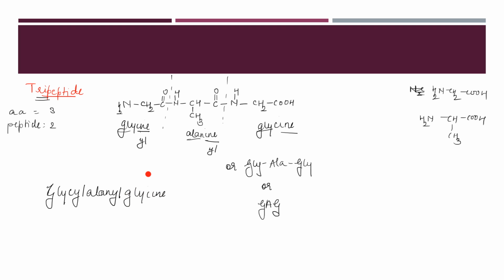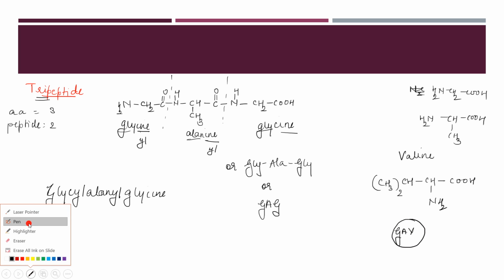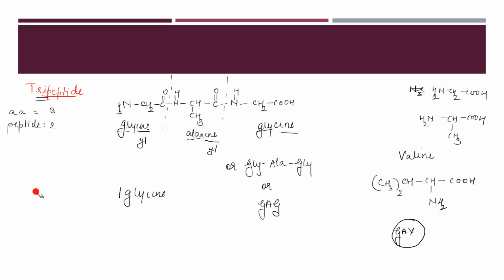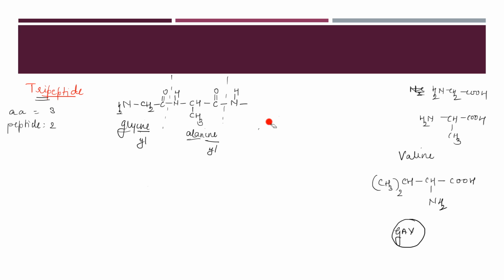I hope you people are understanding. You may not have to learn too much in this. So for alanine or glycine you can stay there, you can just learn the first two structures. I've written one of alanine also, and I'll write one name, you try to write the structure. GAV. This is my amino acid, so you have all three amino acids in front of you. Try to write the structure. GAV.